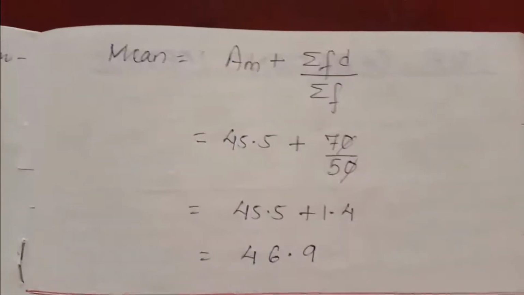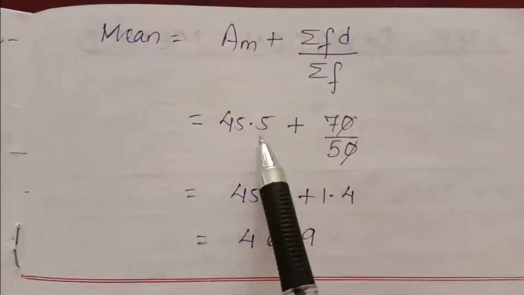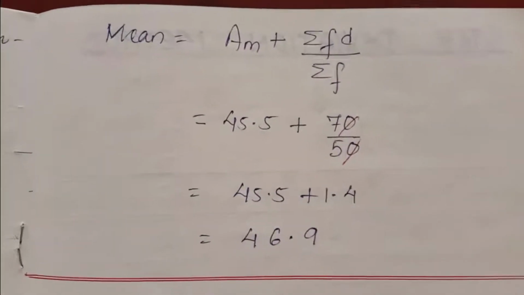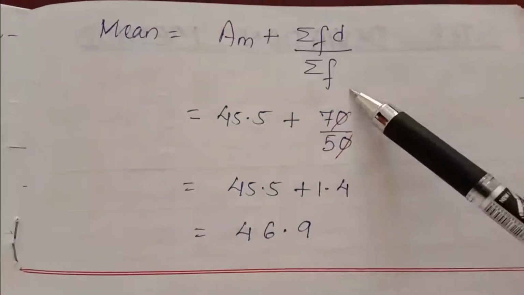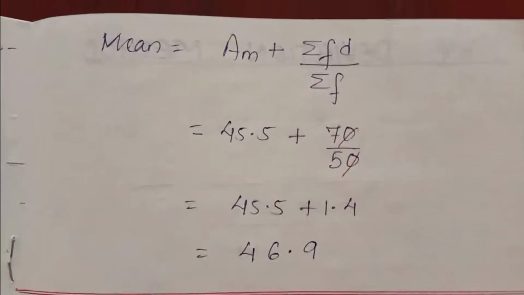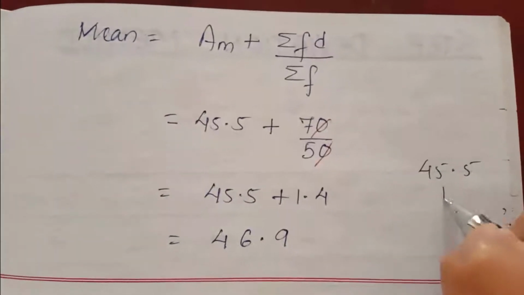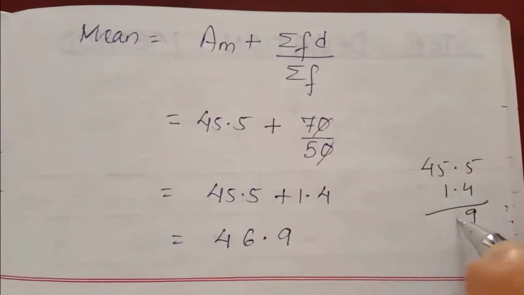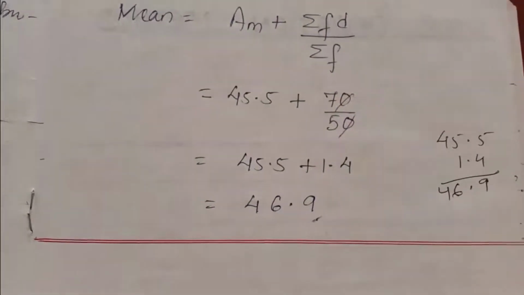Now we will apply the formula to find the mean. AM plus summation FD by summation F. So AM is 45.5 plus summation FD is 70 and summation F is 50. So cancel 0, 0. Now divide 7 by 5. It is 1.4. So 45.5 plus 1.4 is 46.9. This is your mean by the shortcut method.